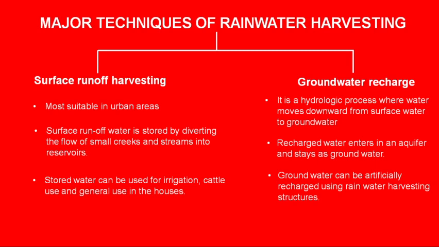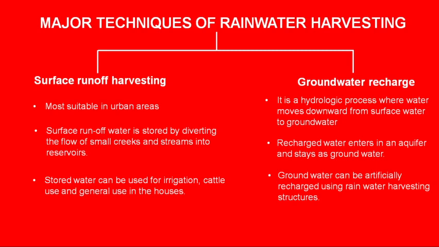Surface runoff harvesting is most suitable in the urban areas because in such areas the surface runoff is available in large amounts. The surface runoff water is stored by diverting the flow of small creeks and streams into the reservoirs. The stored water can thus be used for either irrigation or for cattle use and also for general use in the houses. So harvesting the water that flows over the land surface is known as surface runoff harvesting.